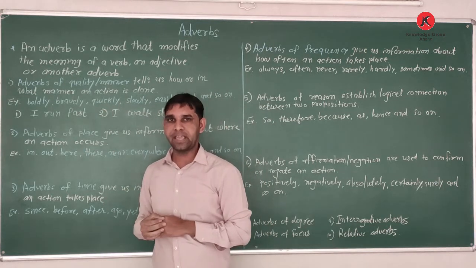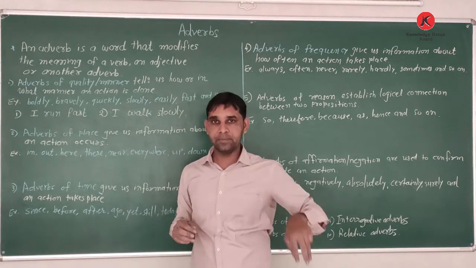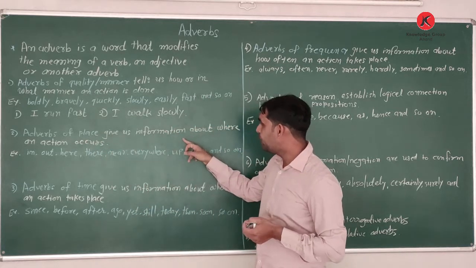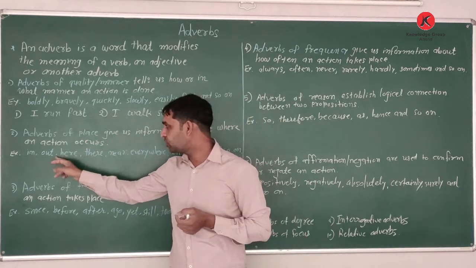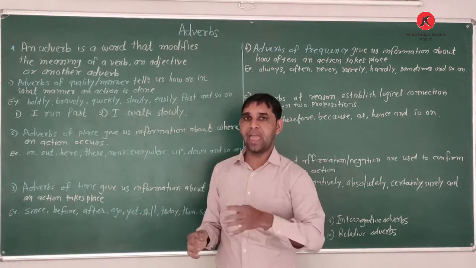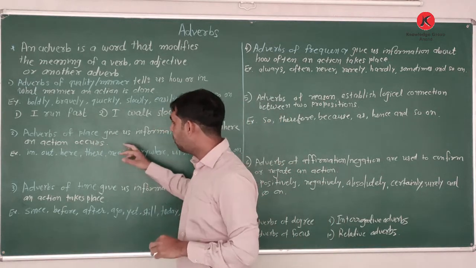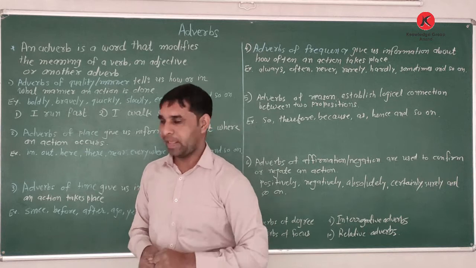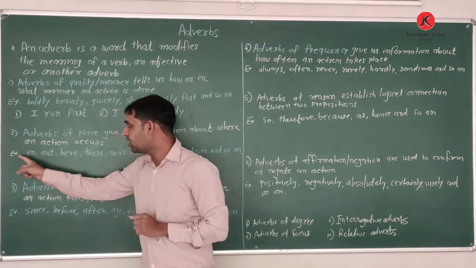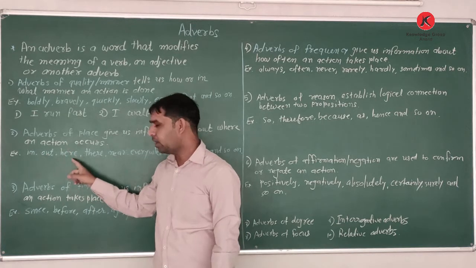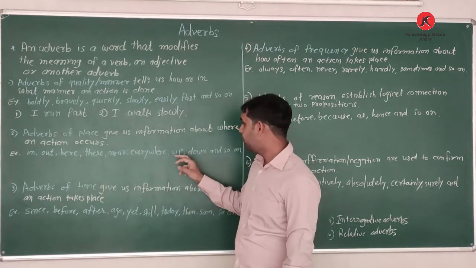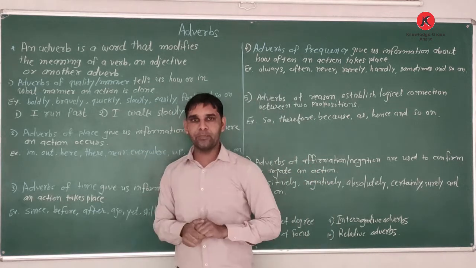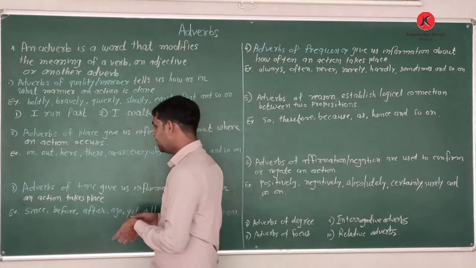Now comes the second one, adverbs of place. It shows the place. Adverbs of place give us information about where an action occurs, in which place the action is done. Which words do we use as adverbs of place? I have already written them on the board. See: in, out, here, there, everywhere, up, down, and so on. So these are the words we use as adverbs of place. It shows the place. Here is the example.